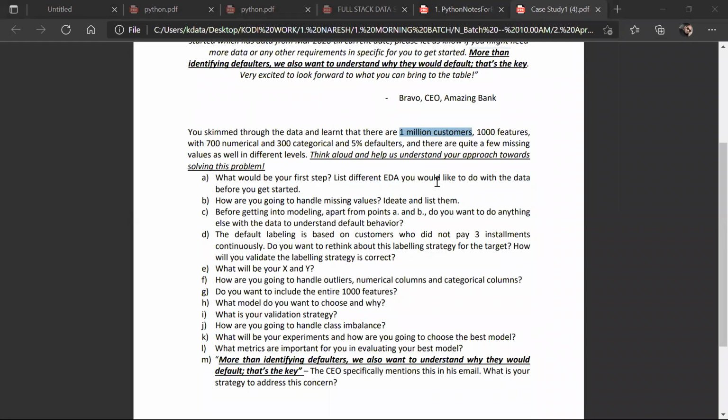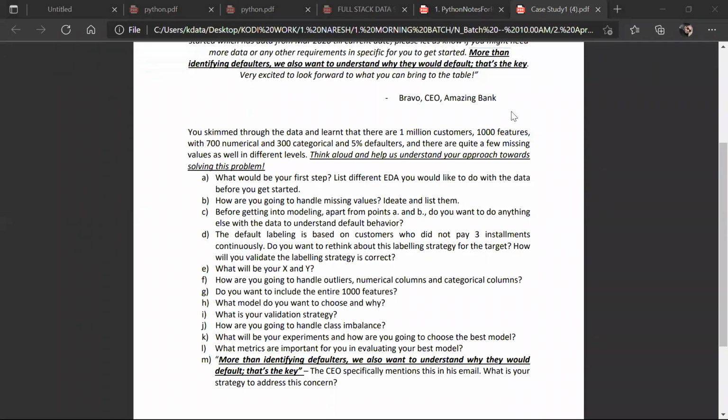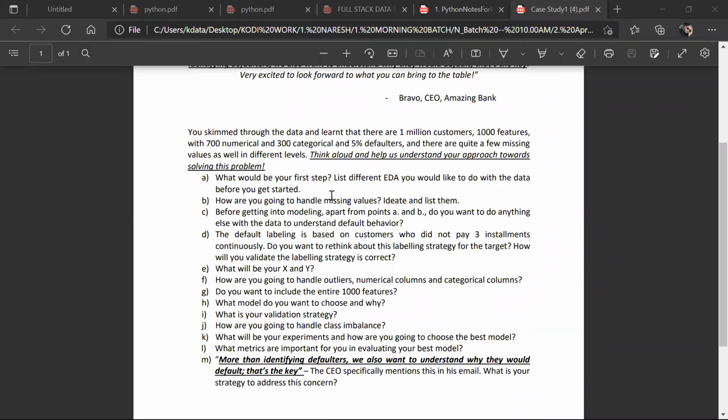Understand or not? How many records? 10 lakhs. Online team, do you understand or not? Now, 1000 features. 1000 features means what, guys? Columns, column names. Yes, 1000 features means 1000 column names.